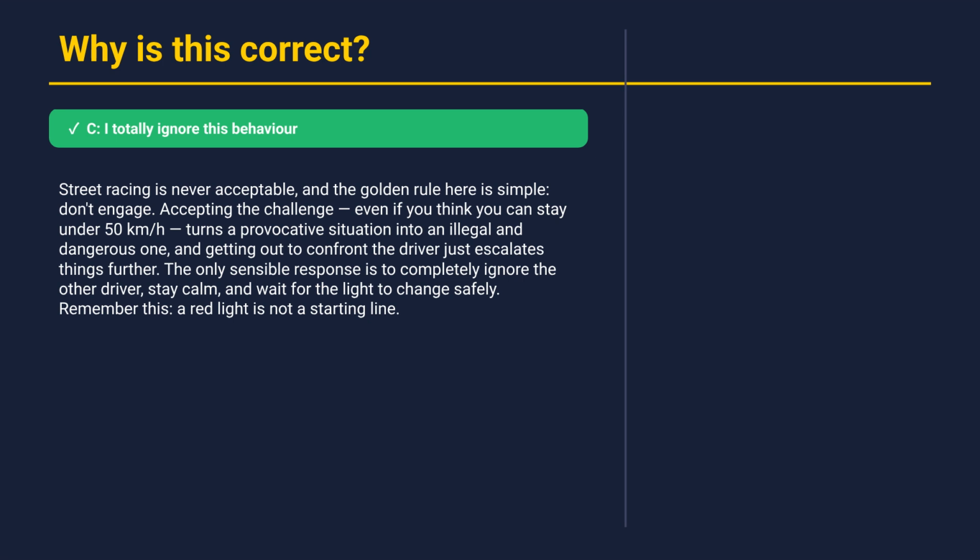Street racing is never acceptable, and the golden rule here is simple. Don't engage. Accepting the challenge, even if you think you can stay under 50 kilometers per hour, turns a provocative situation into an illegal and dangerous one, and getting out to confront the driver just escalates things further. The only sensible response is to completely ignore the other driver, stay calm, and wait for the light to change safely. Remember this, a red light is not a starting line. All right, let's move on to the next question.